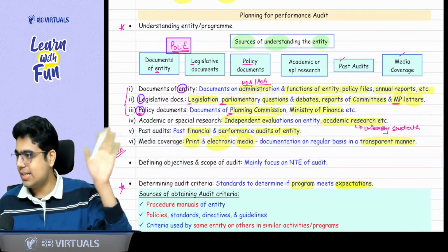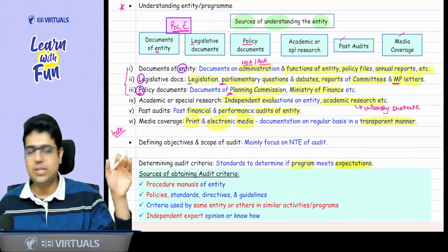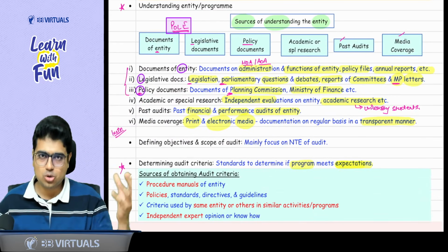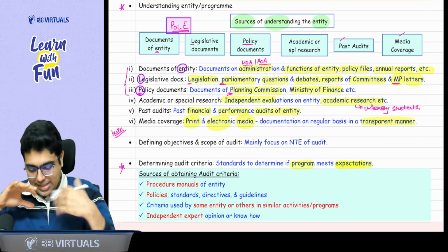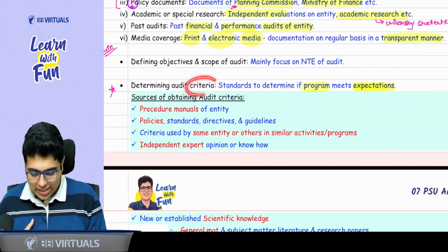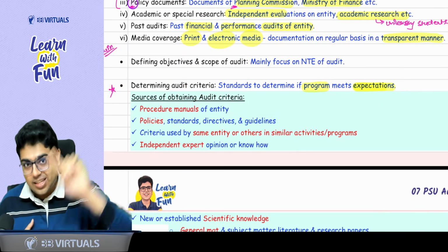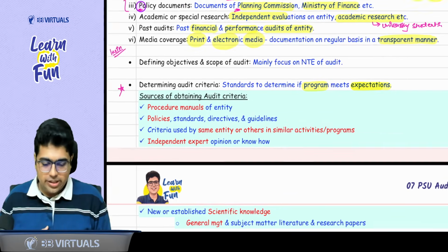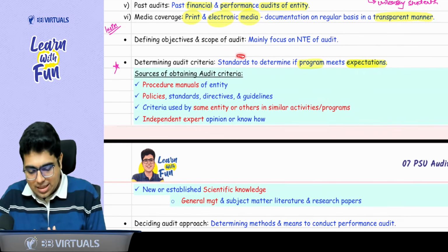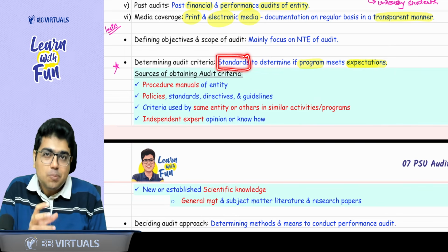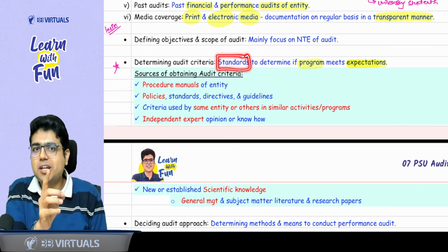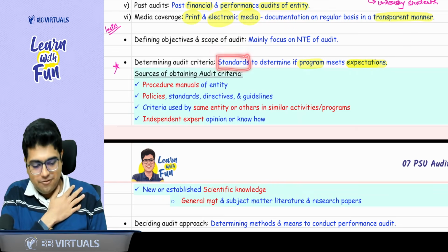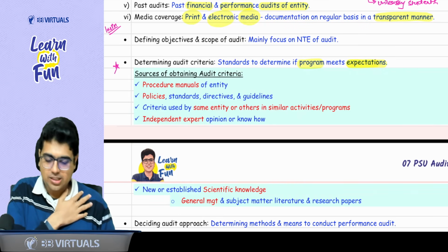Once this understanding is done, then just define your objective and scope of audit. What is your objective and scope? What are the things you need to cover? Then, you need to determine your audit criteria. Important point in your question bank. How do I determine the audit criteria? So criteria are the standards which help you to check whether the policy is working effectively or not. Whether the program is meeting the expectation or not.